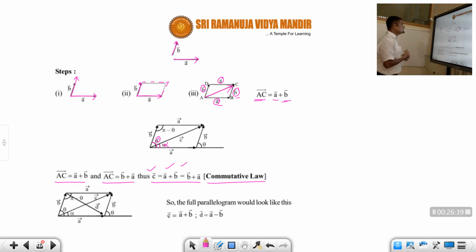Later on we'll see the other diagonal is nothing but the subtraction of these two vectors. This diagonal C vector is the sum of the two vectors a bar and b bar. The other diagonal is this one, students. This is the subtraction of these two vectors, which I'll explain again in the next topic, called subtraction of vectors.